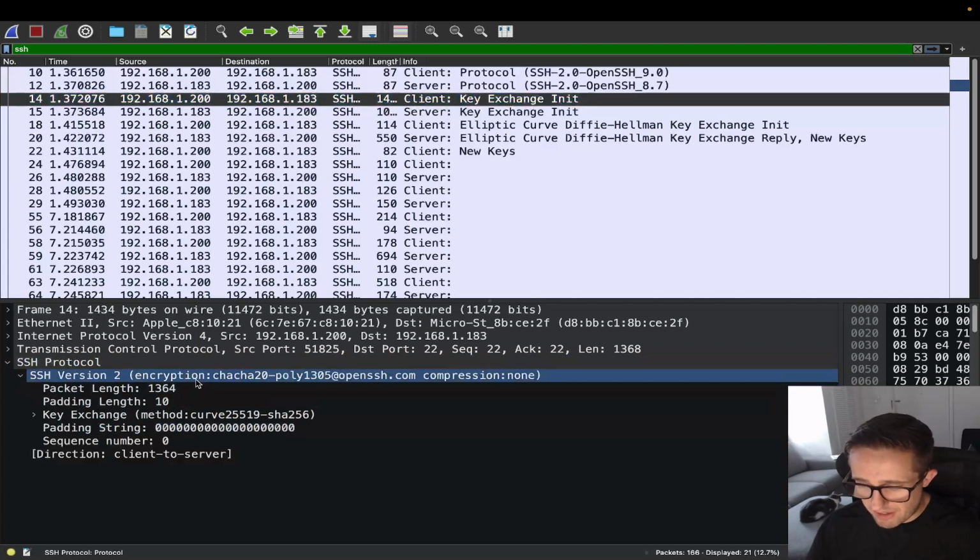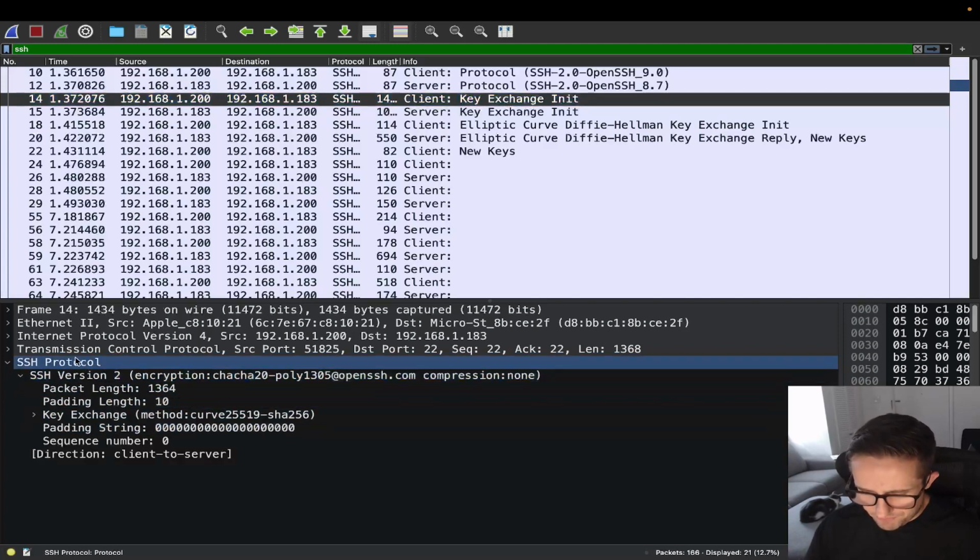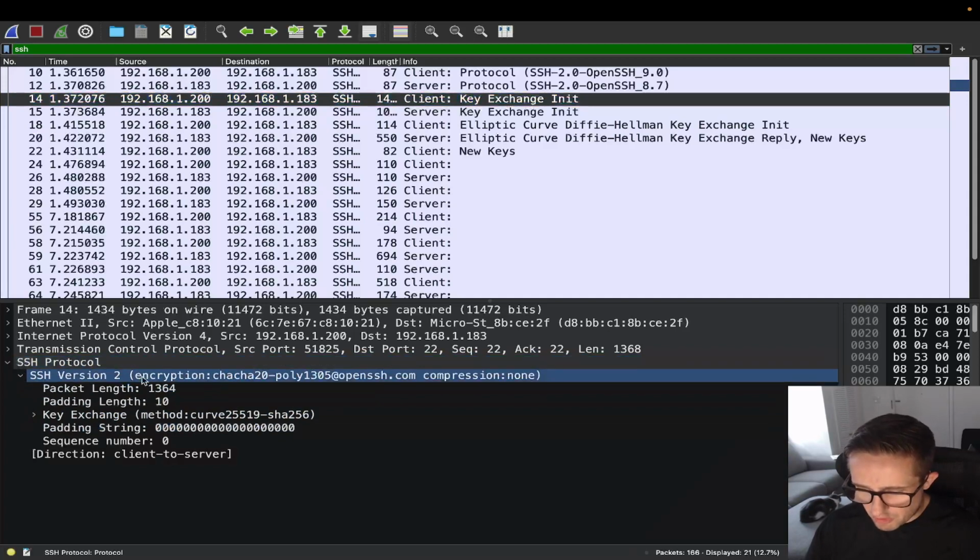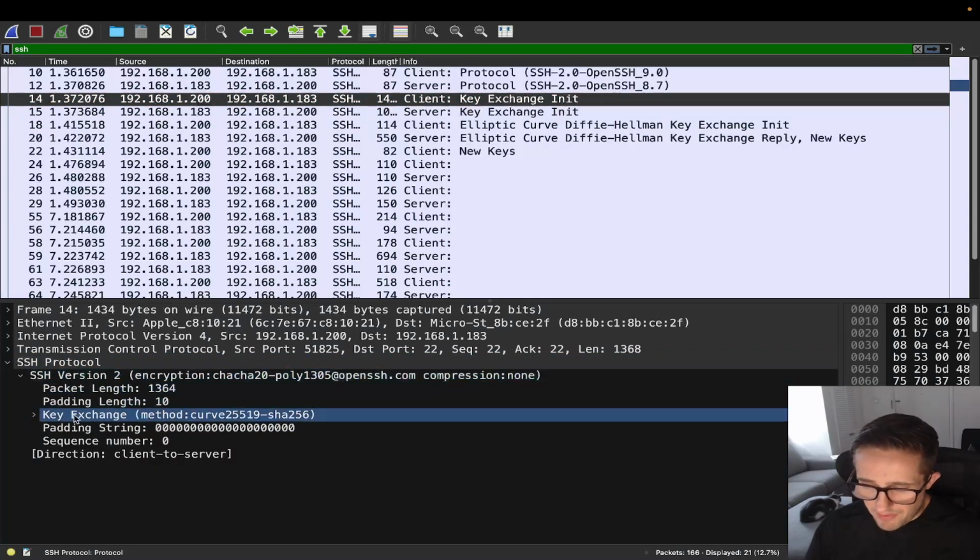But we can actually see that right here. They're going to be using ChaCha20, and I think that's what it's called. That's actually not one that I'm familiar with, so if I'm saying that wrong, please let me know in the comment section below. But it's also going to list in here the actual algorithms that they support.